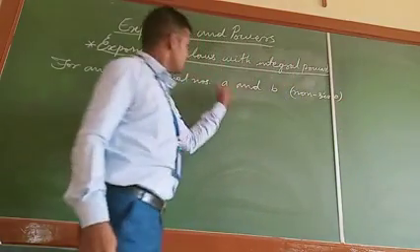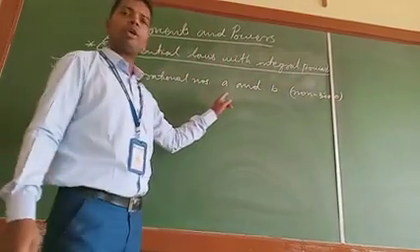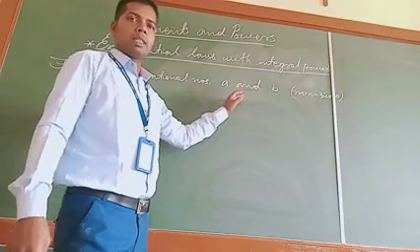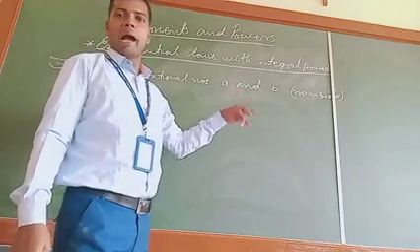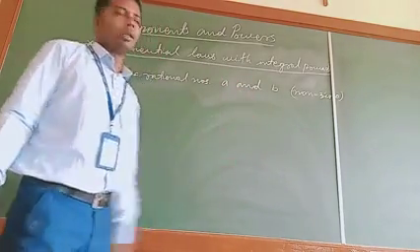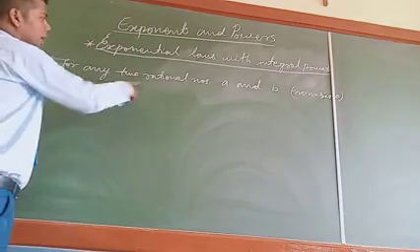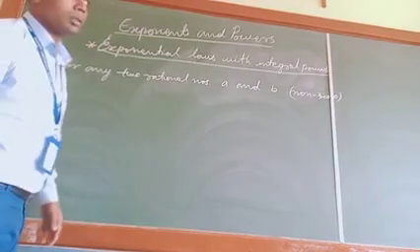That means sometimes they may be zero, sometimes they may not be equal to zero. When will they be zero and when will they not be equal to zero? That I will explain to you by writing the laws.